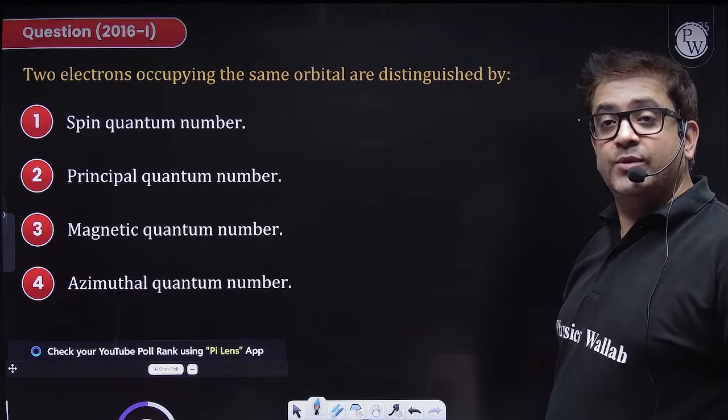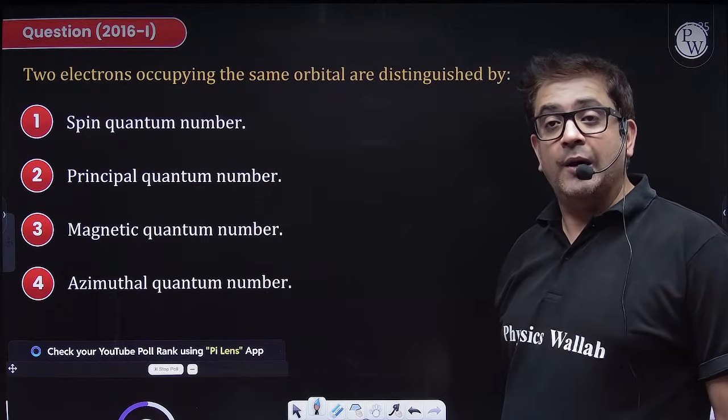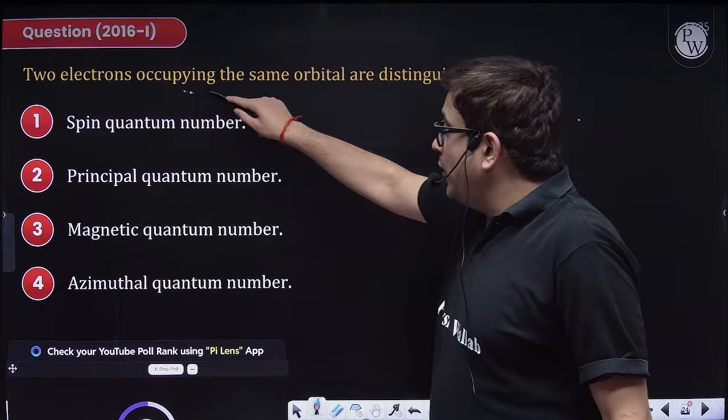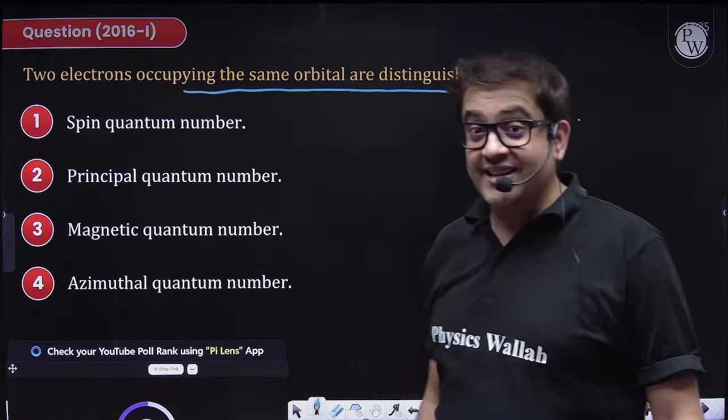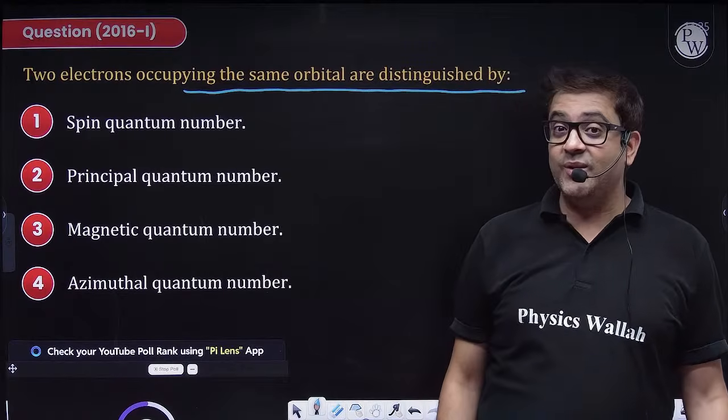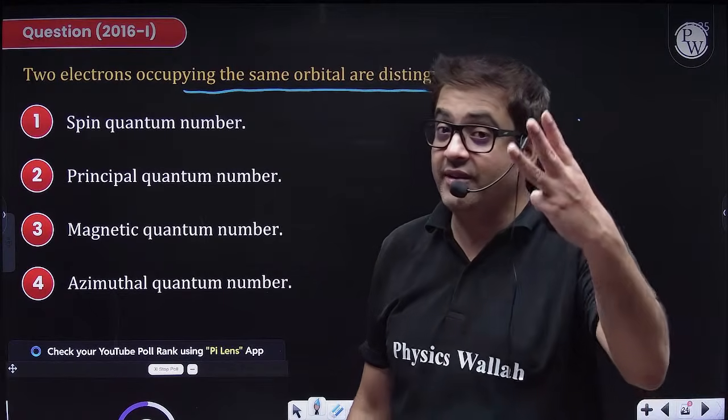Next question says two electrons occupying the same orbital. That is why, as per the Schrodinger wave equation, we signify an orbital with 3 quantum numbers.